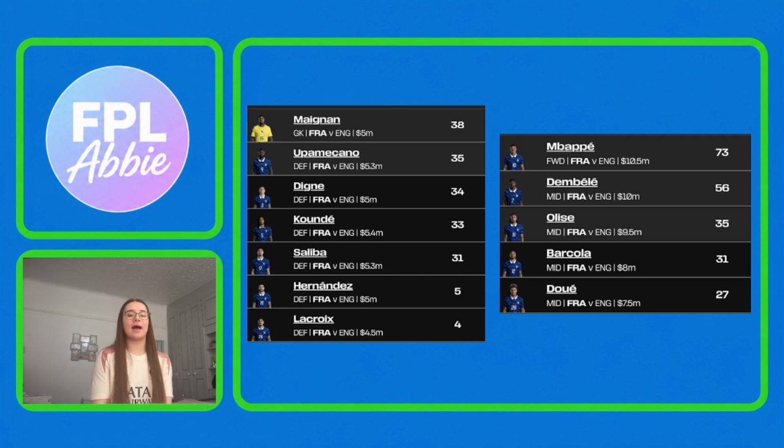We'll start off by taking a look at the top scoring French players in this game. Defensively, we've got Maignan the goalkeeper, Upamecano, Digne, Koundé, Saliba, Theo Hernandez and Lacroix are all the highest scoring defensive players. I think depending on who starts, there could definitely be some good options in here. I would expect that Maignan probably stays in goal, so if you've got him, you can probably just keep him.